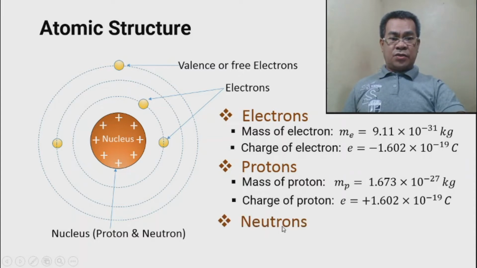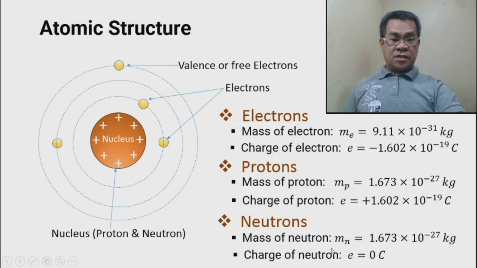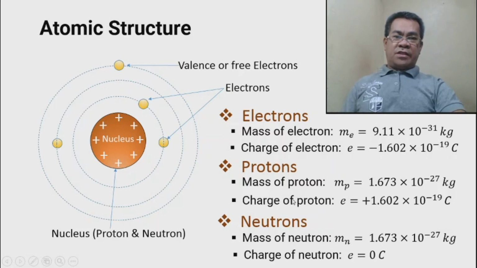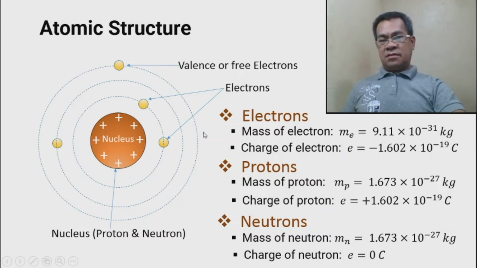Now in neutrons, the mass of the neutron is the same as the mass of the proton. So it's heavy also, but the charge is 0. So we're not concerned with the neutrons. We are concerned with electrons and protons because they will interact because of their charges. The interaction between masses is negligible. The interaction between charges is very much significant for microscopic particles. Okay, so that's it.